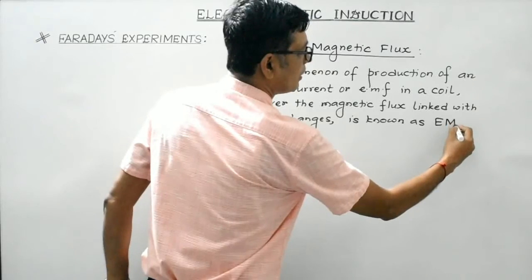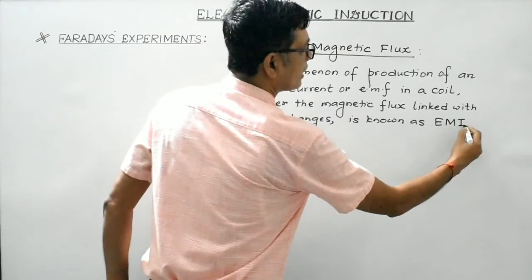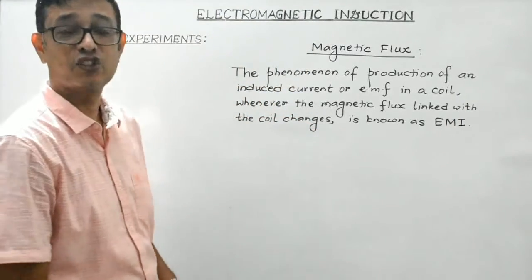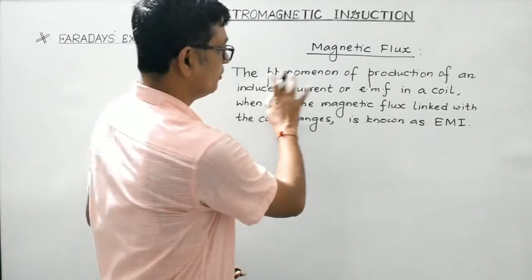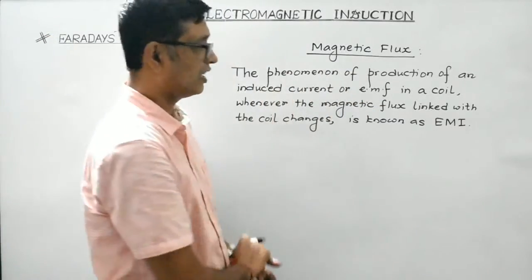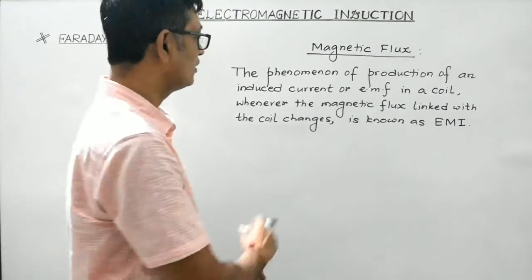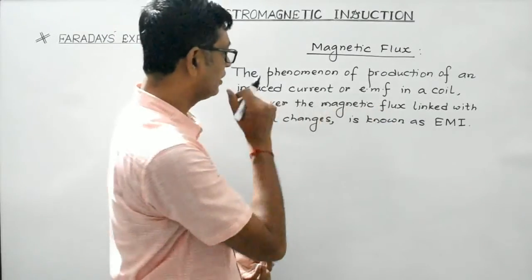I'll represent it by EMI, electromagnetic induction. Clear, students? So the phenomenon of production of an induced current or an induced EMF in a coil whenever there's a change in the magnetic flux linked with the coil.